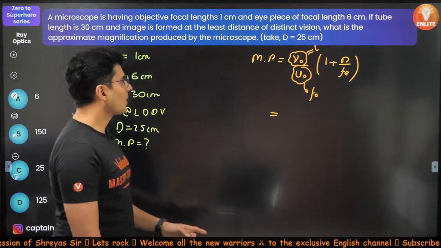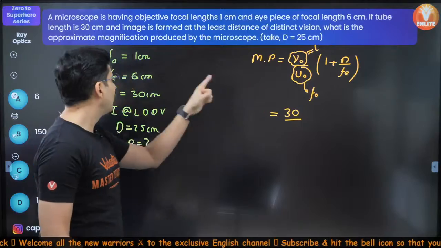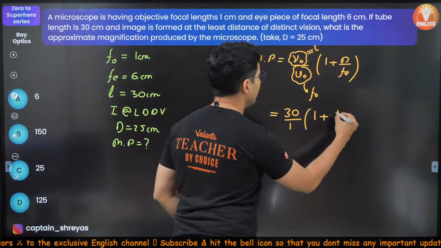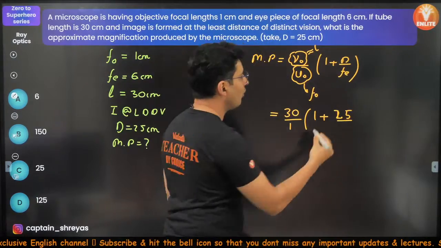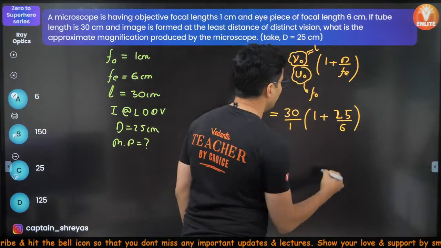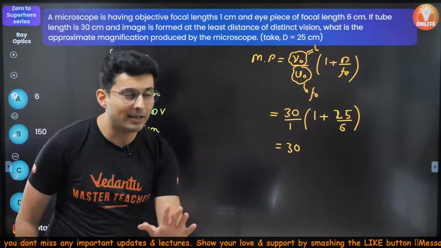The length of the tube is 30, so just put it over here. The focal length of the objective is 1 centimeter, so just put it over here. 1 plus D is nothing but 25. Focal length of the eyepiece is nothing but 6. So this will become 30. Now 25 by 5. Now see guys,